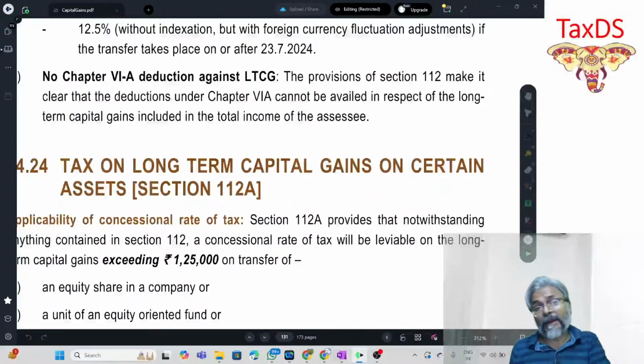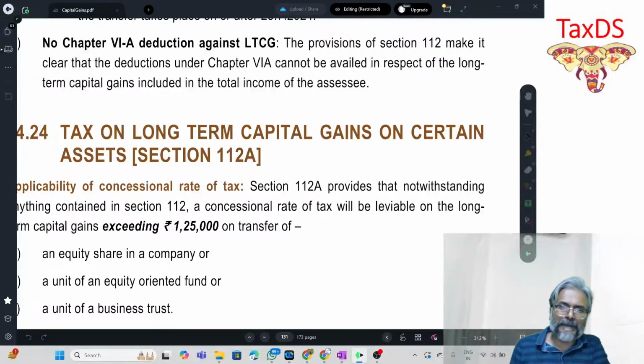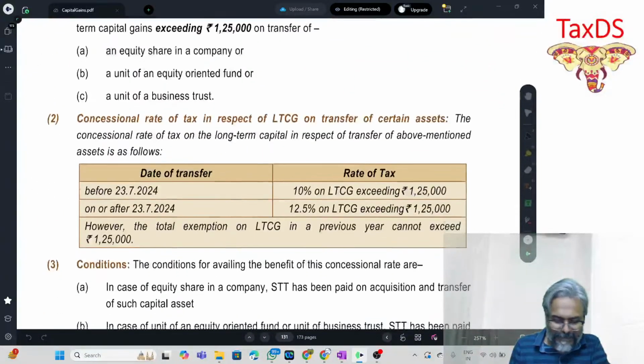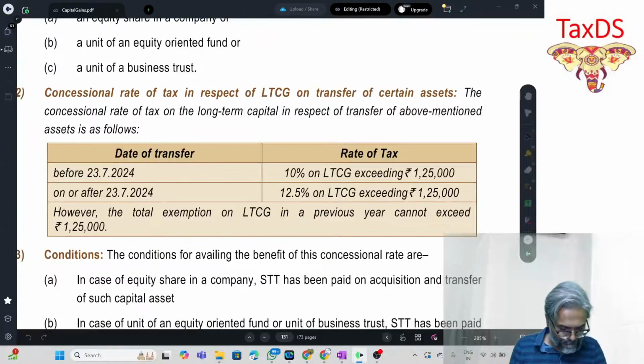Now comes 112A. Again, there's an amendment in 112A. Students, can you see that? See the base rate. Land and building acquired before 23rd July and transferred after: only for that is the alternative available. For all the other cases, you don't have any alternative. The alternative is available only for land and building which is acquired before 23rd July but transferred on or after 23rd July.